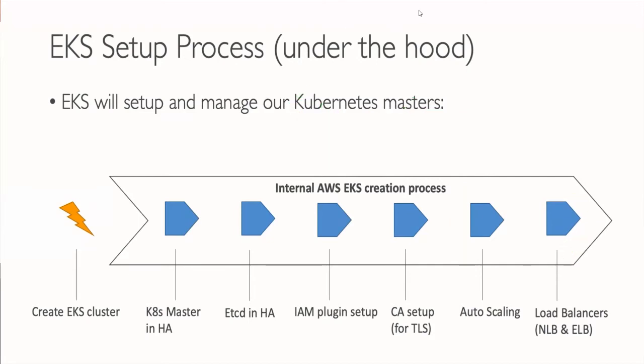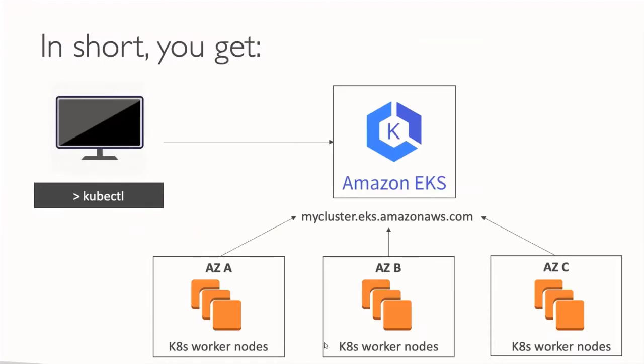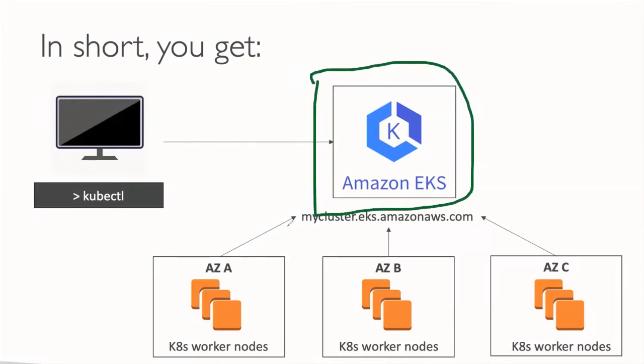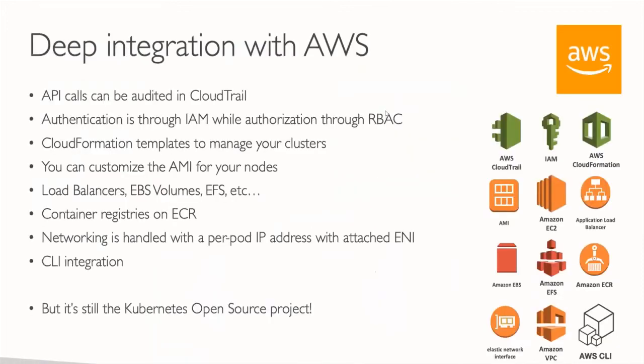Let's clear the screen and come down. In short, what you will get, right? You will get some EKS self-managed infrastructure, and there are worker nodes in availability zone A, availability zone B and availability zone C, right? So from our Linux machine, you can manage this and control and expand and scale it, everything. So kubectl also will be configured in one of the Linux machines for our management purpose, right? So let's go to the next slide.